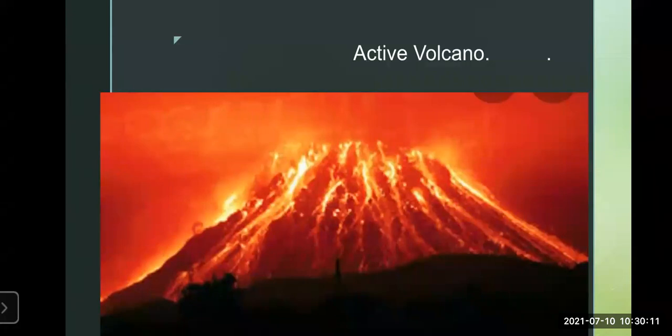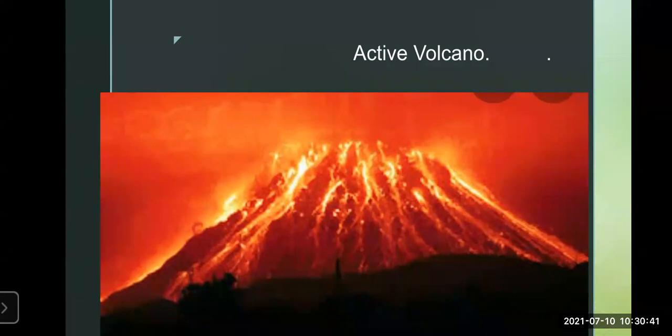Now, always remember what is there on your page number 17. The information given there is very, very important. Now, according to the periodicity of the volcanic eruption, there are three types. According to how it erupts, according to the period it erupts, three types of volcanoes are there.